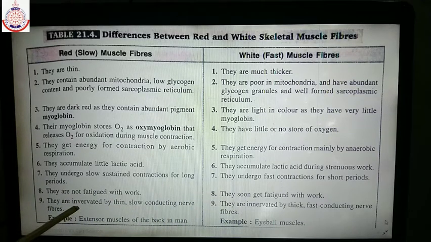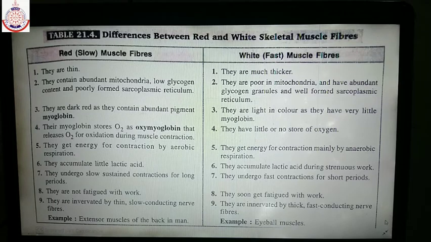You can leave this point, but I am explaining. These red muscle fibers are innervated by thin, slow conducting nerve fibers, whereas the nerve fibers of the white muscle fibers are thick and fast conducting. For example, muscles of the back are made up of red muscle fibers, whereas eyeball muscles are made up of white muscle fibers. That's why it is said that you should close your eyelids for some time when you are reading or watching the screen for long hours. Okay, and for example, in your legs and arms also white muscle fibers are present.